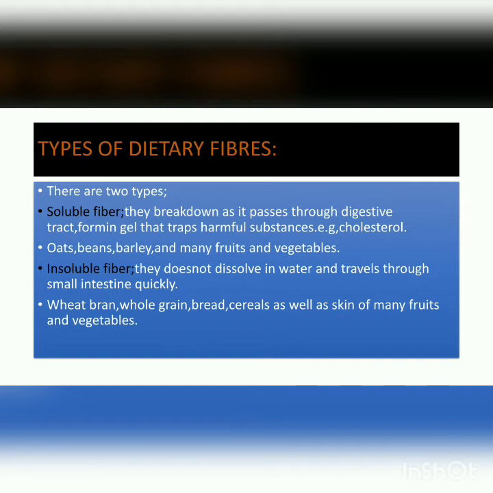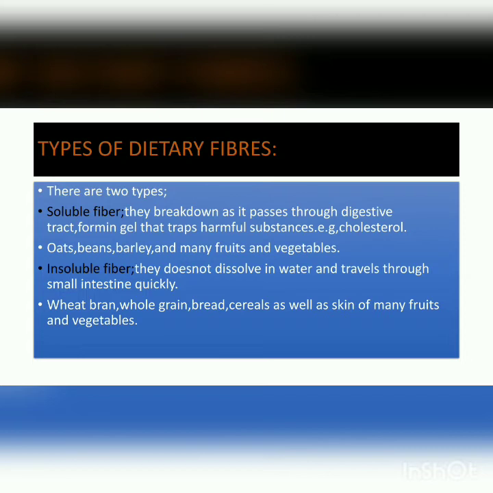So whenever the cholesterol is absorbed by these soluble fibers, that cholesterol will be excreted out from our body. Is it so or not? So our body will be free of cholesterol, and we will not face any kind of heart disease or obesity. Oats, beans, barley and many fruits and vegetables are examples of soluble fibers.